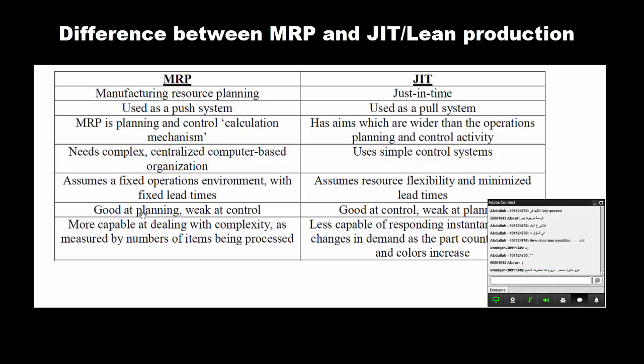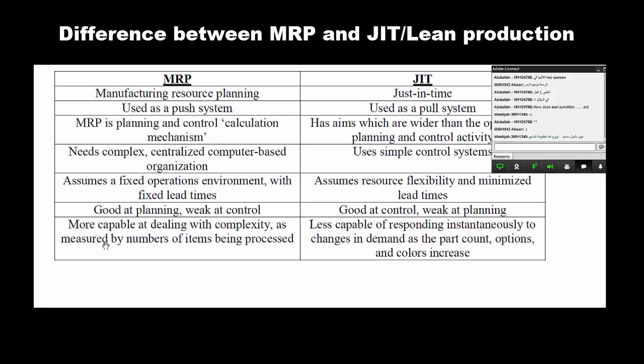MRP is good at planning, weak at control. But just-in-time is good at control and weak in planning. MRP is more capable of dealing with complexity as measured by the number of items being processed. Just-in-time or lean synchronization is less capable of responding instantaneously, that means at the same time, to change in demand as the part count, options and colors increase.